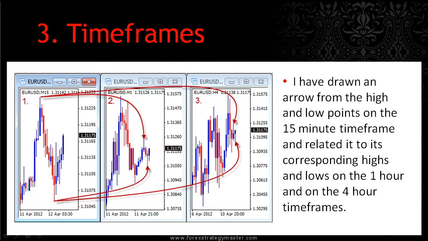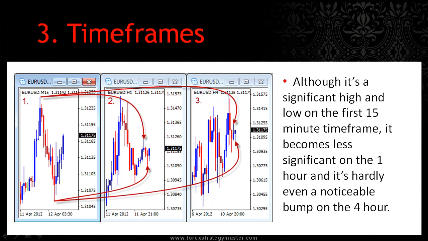I have drawn an arrow from the high and low points on the 15-minute time frame and related it to its corresponding highs and lows on the 1-hour and on the 4-hour time frames. Although it's a significant high and low on the 15-minute time frame, it becomes less significant on the 1 hour and is hardly even a noticeable bump on the 4-hour time frame. Like I mentioned earlier, the 4-hour time frame will absorb 16 15-minute candles.